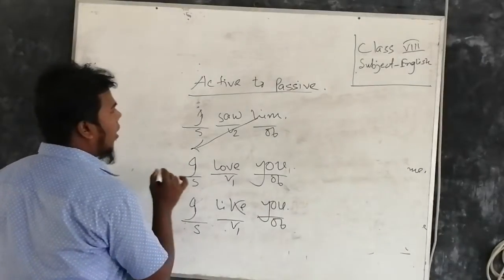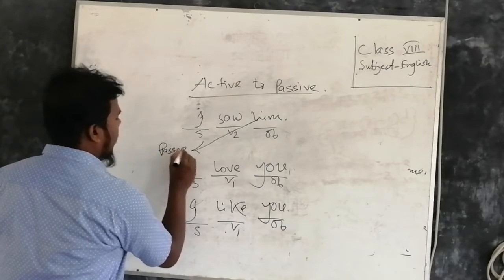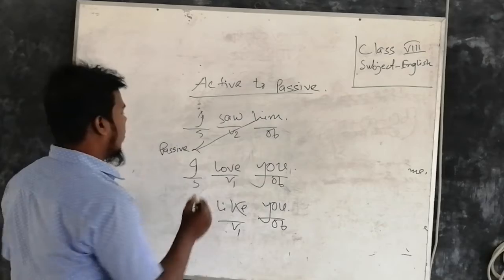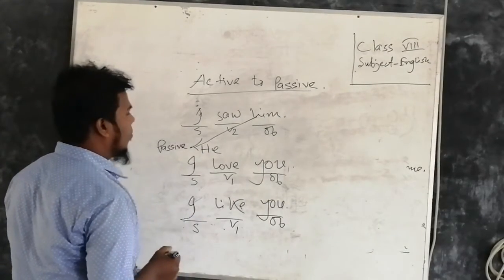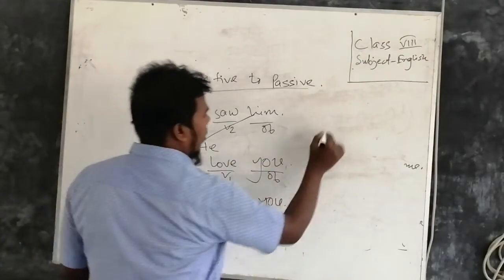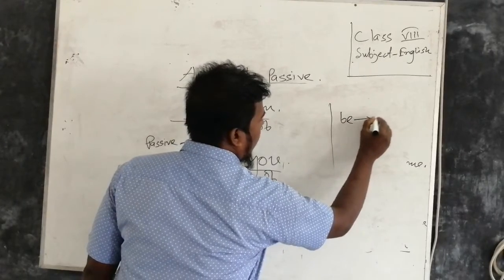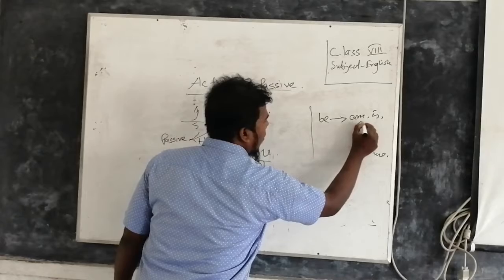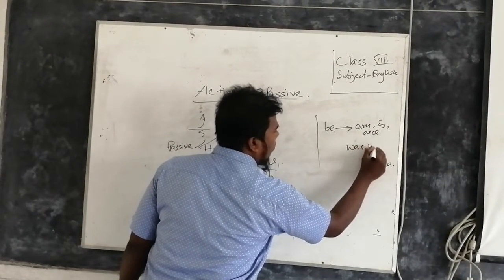If we turn it into passive, he is the subject, the object him, and then we have to take a be verb: am, is, are, was, were.